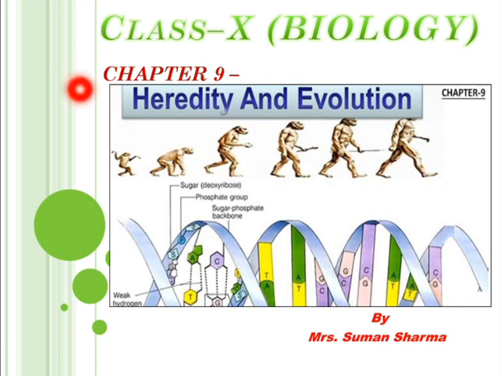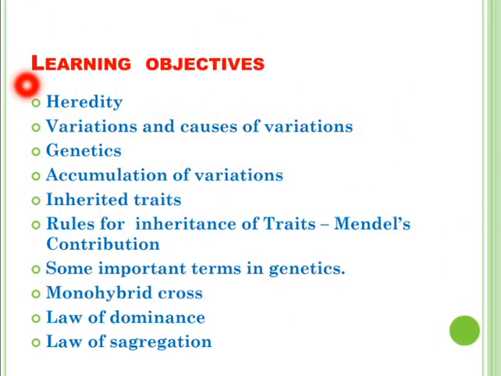Well, today we are going to start a new chapter, chapter 9, Heredity and Evolution. In today's lecture of this chapter, we will learn in detail about heredity, variations and causes of variations, genetics, accumulation of variations, inherited traits, rules for inheritance of traits, Mendel's contribution, some important terms in genetics, monohybrid cross, law of dominance, and law of segregation.